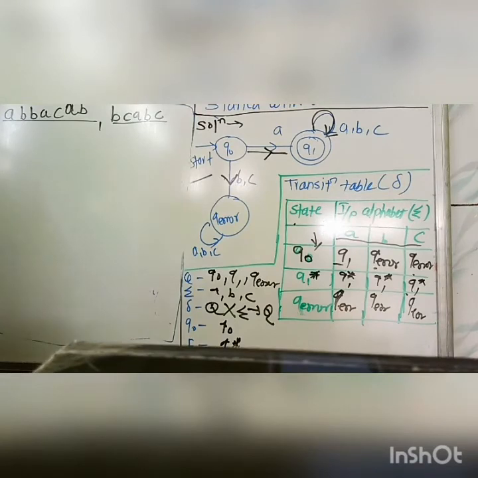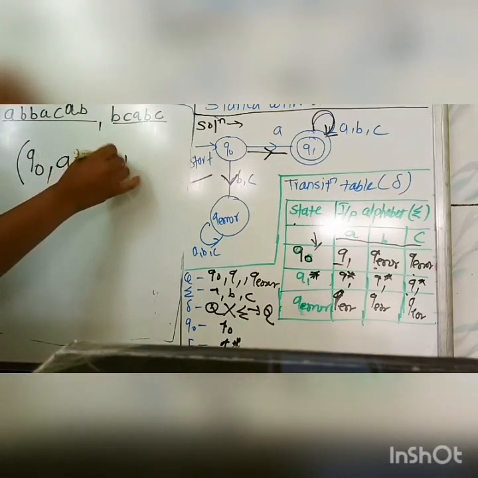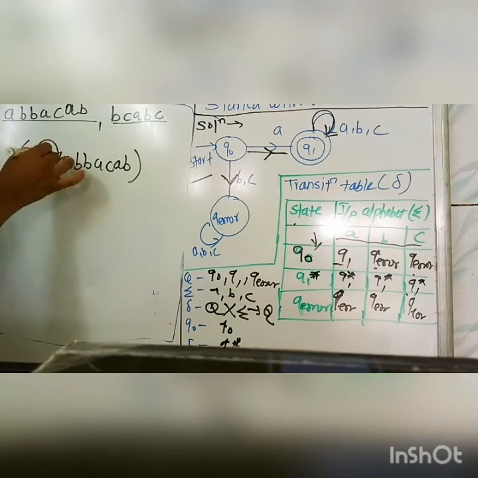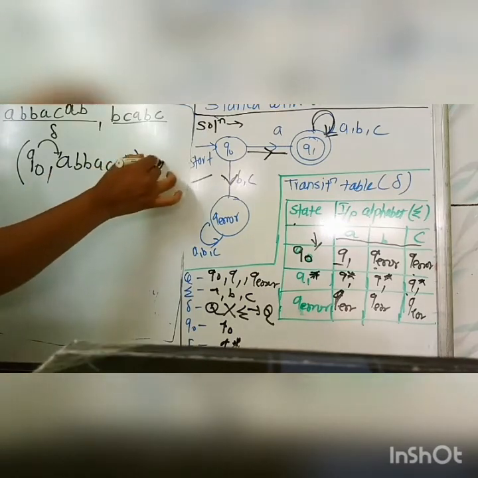How to trace it? First of all, start with the starting state and take the whole string A, B, B, A, C, A, B. On performing delta on this state and this input, according to the transition table, we get the entry Q1.